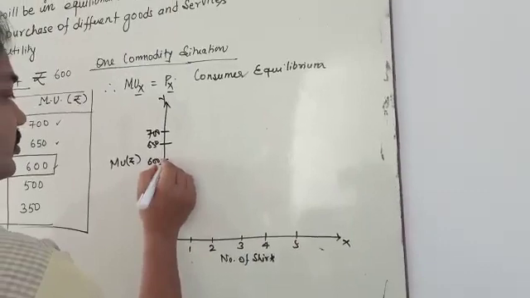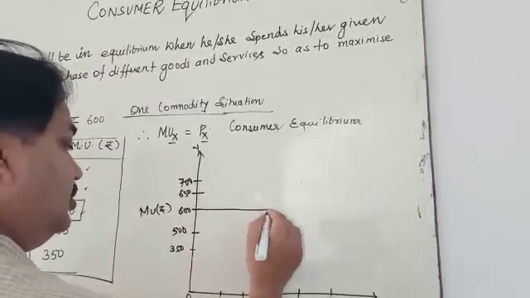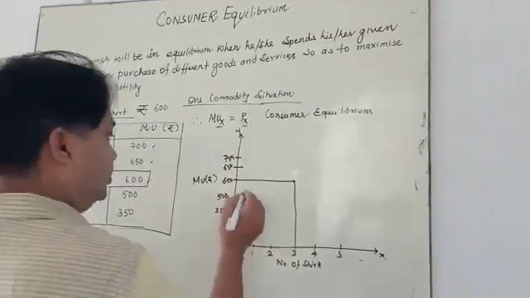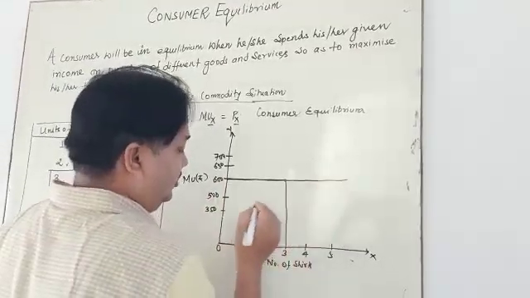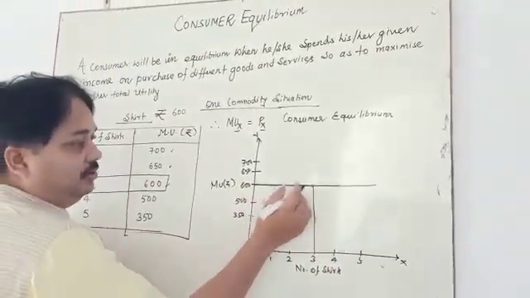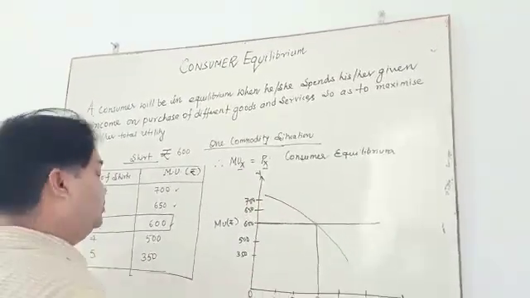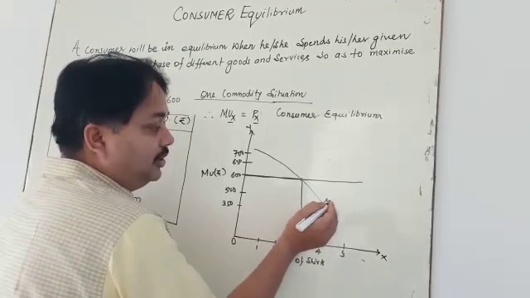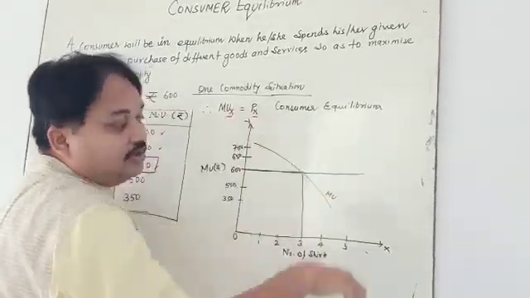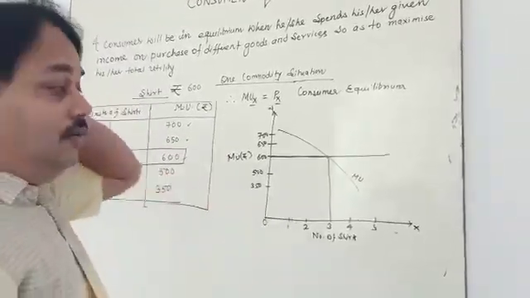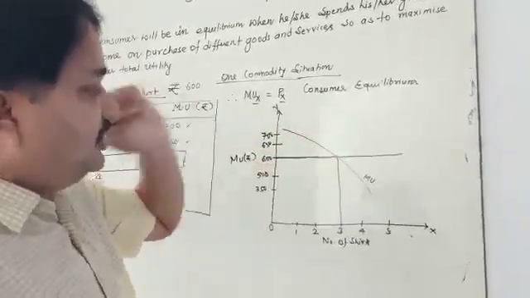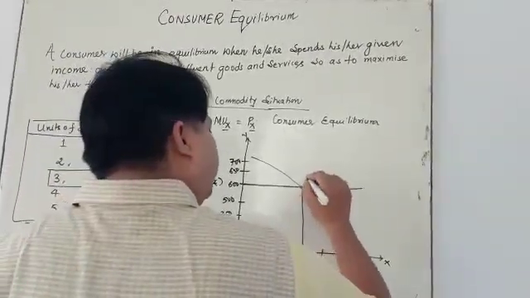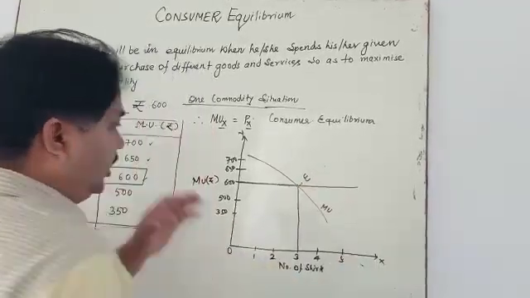In this situation the consumer is going to be in equilibrium. In this equilibrium position, you can understand it with the help of 1, 2. As you know, the marginal utility curve moves downward. It means the slope is always downward. Marginal utility slope is always downward. In this situation you have to observe the point called E. E means equilibrium.